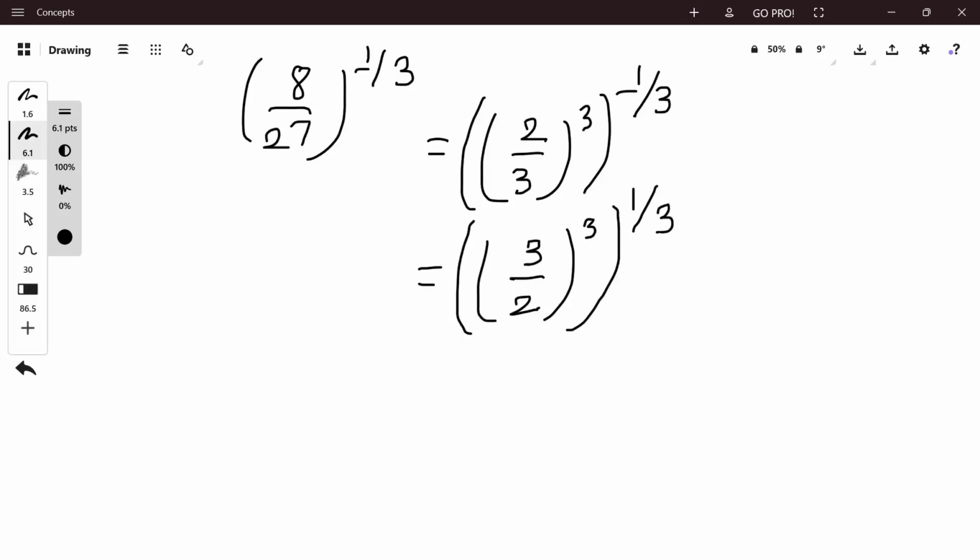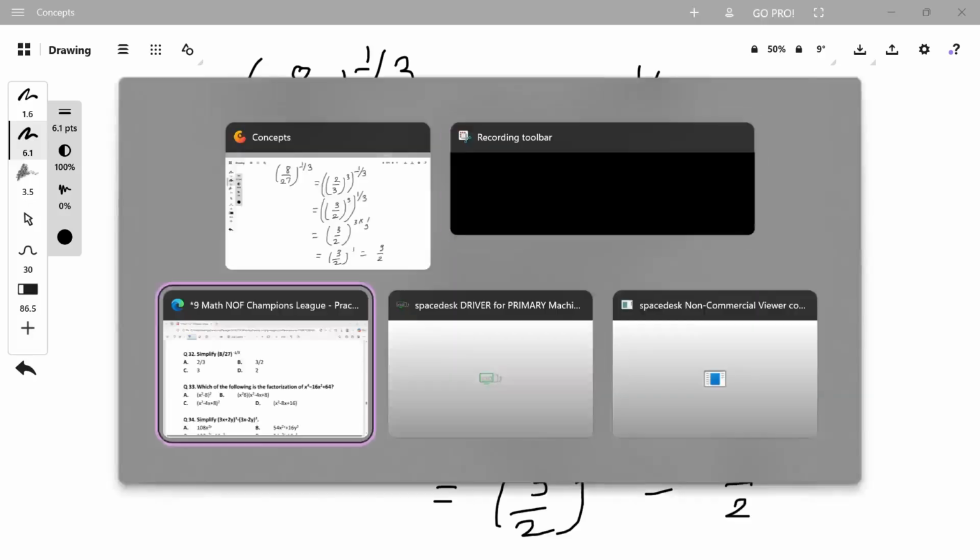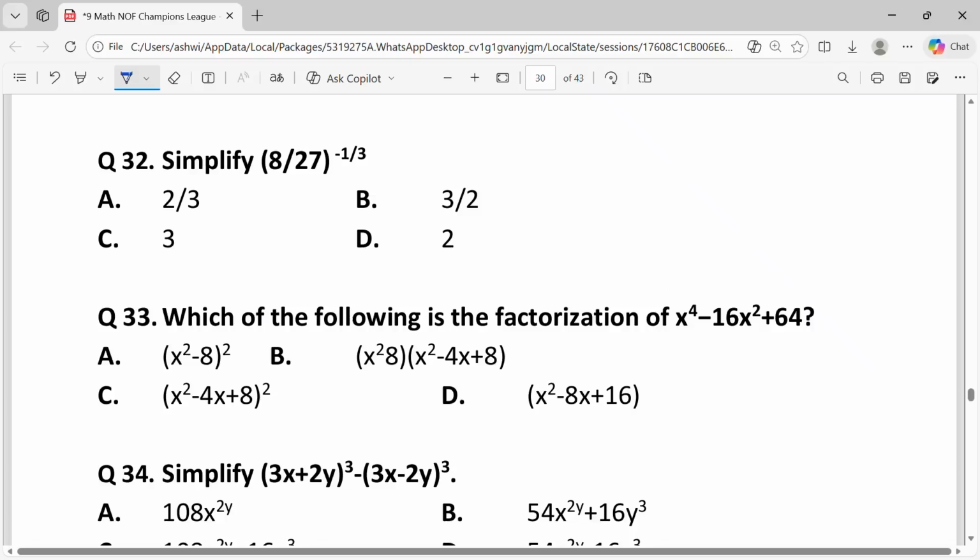Using the rule, a to the power m to the power n is equal to a to the power mn, that is 3 upon 2 to the power 3 into 1 by 3, which is equal to 3 upon 2 to the power 1, that is equal to 3 upon 2. So the answer is B, 3 by 2.